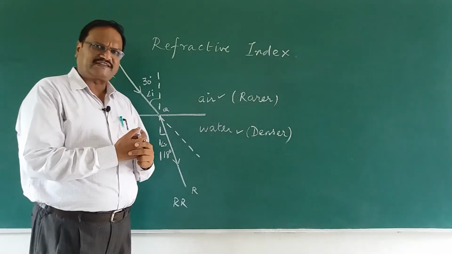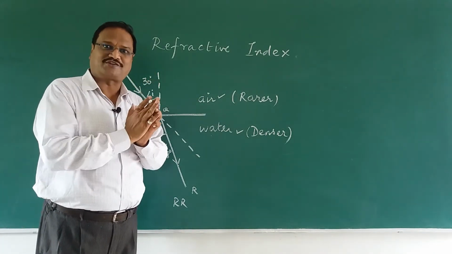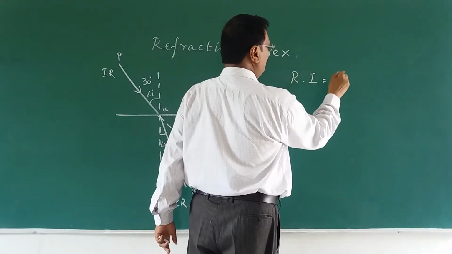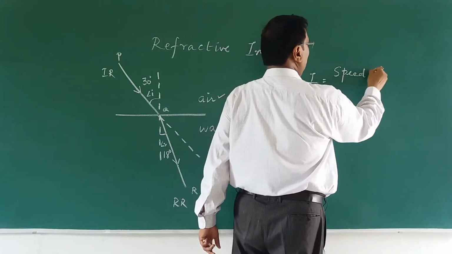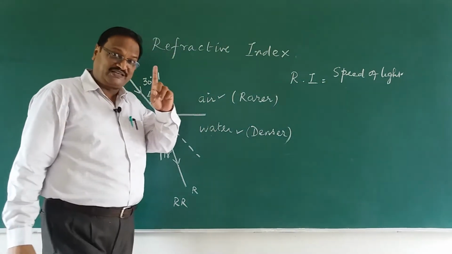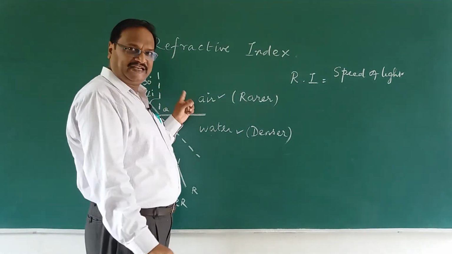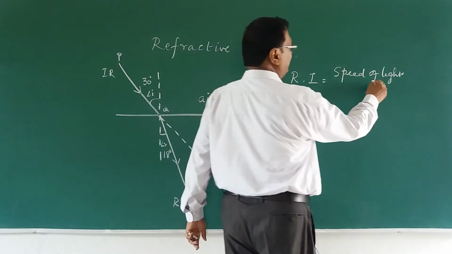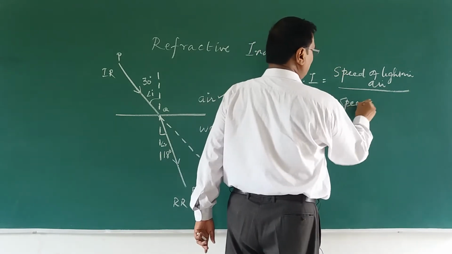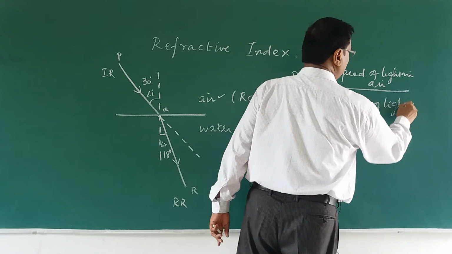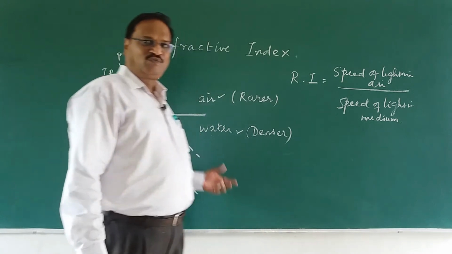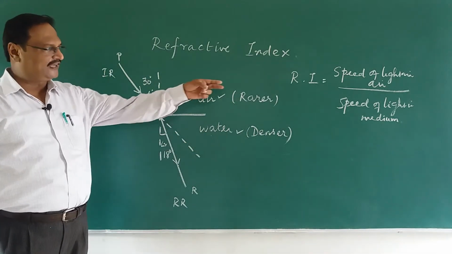Now, what the refractive index is, there are two definitions. According to the first definition, refractive index is equal to speed of light. Speed of light in what? What is the first medium? Air, from where it is coming. The speed of light in air divided by the speed of light in the medium. What is the medium we have taken here? We have taken water. If I take glass, that will be that of the glass.